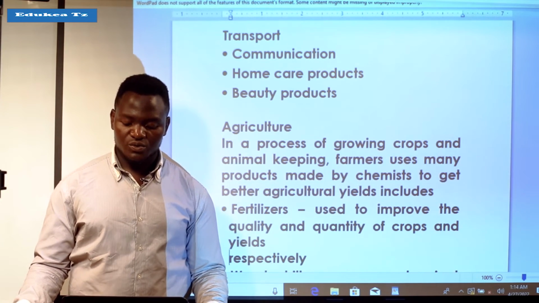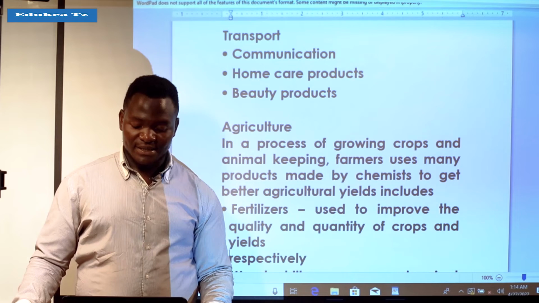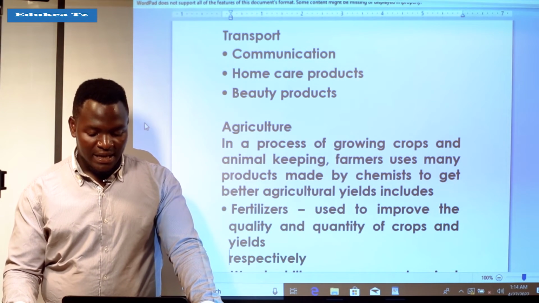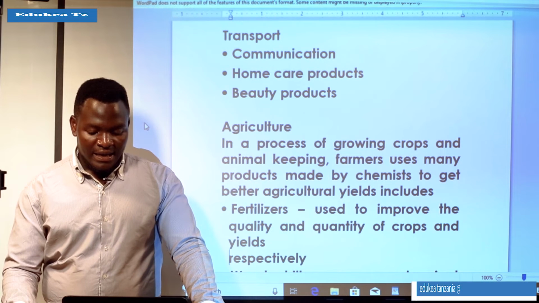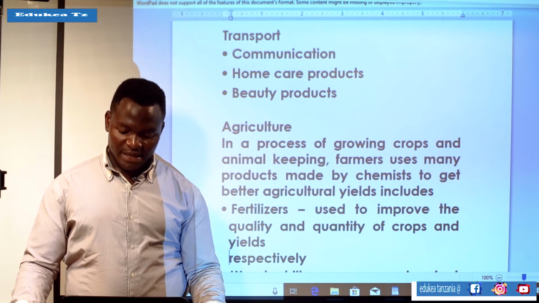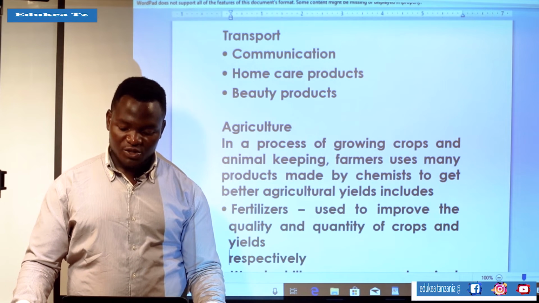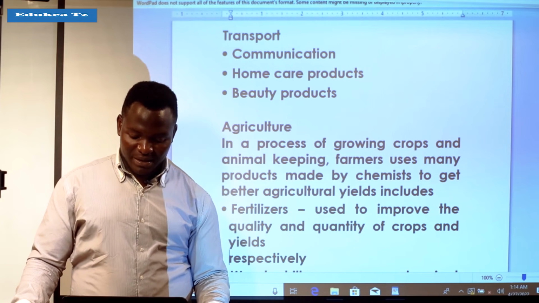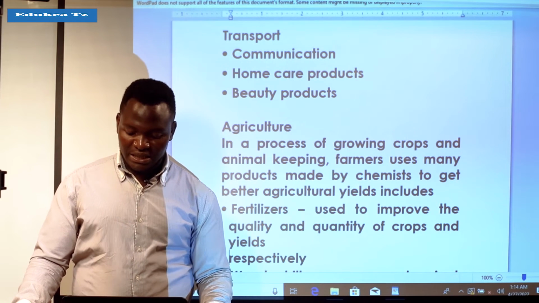Now we come to discuss one by one, starting with agriculture. Agriculture is the process of growing crops and keeping animals. Farmers use many products made by chemists to get better agricultural yield.